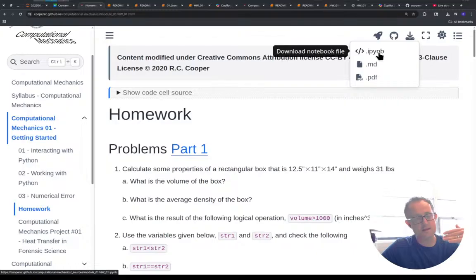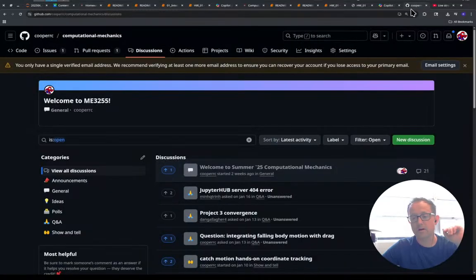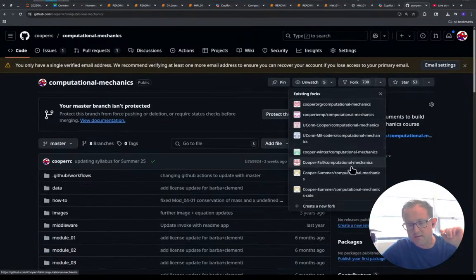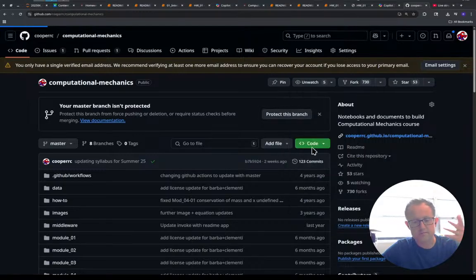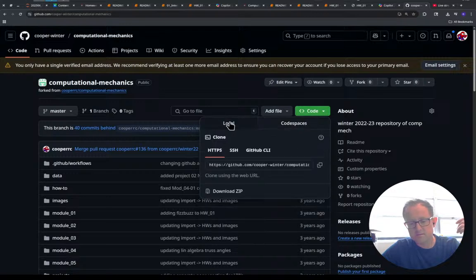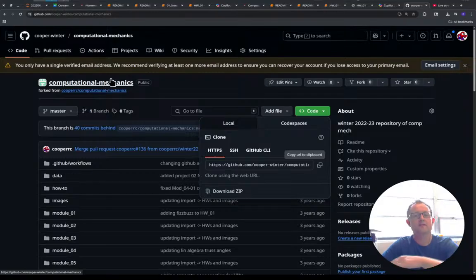you're downloading these as notebooks and you want to run them on your own computer, you can do that. You can even run it directly from here, if I go to the code and I look at all of these, so I have different forks of this. I can clone this, or I could download this whole branch here, and I could work within my own little computational mechanics folder on my own desktop.